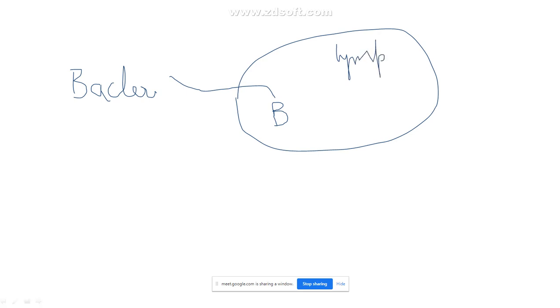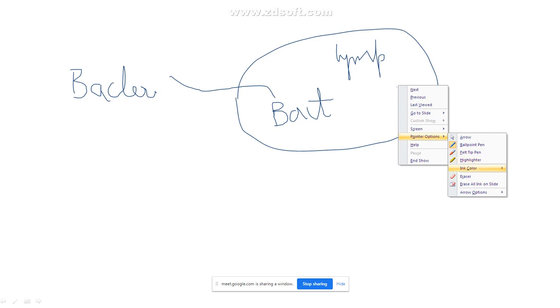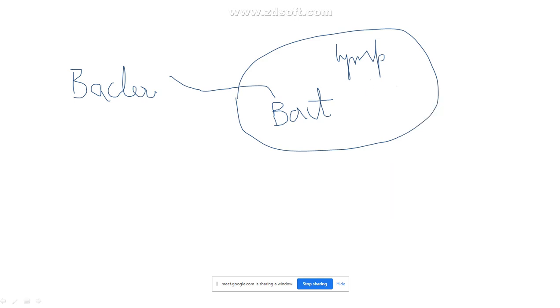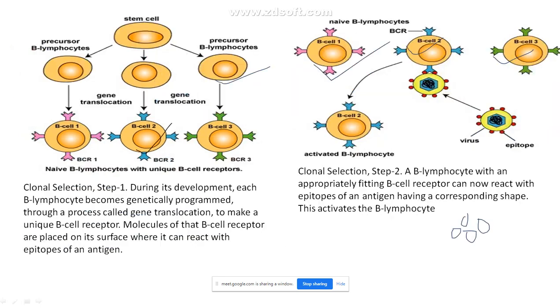Now we will think of only this bacteria. Now what is there? Many types of B cells are present. Okay, inside this many types of B cells are there. Different types of B cells are there. But by chance what happens, this bacteria and this B cell, okay, they will find that we can exactly fit into each other. So once they find this out, now this B cell has to undergo clonal selection. This is designated to undergo clonal selection. Okay, that is what all this is about.